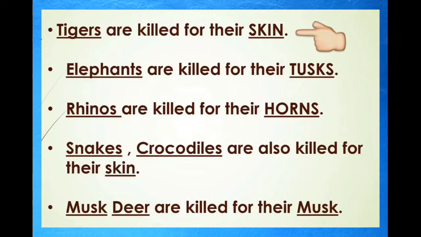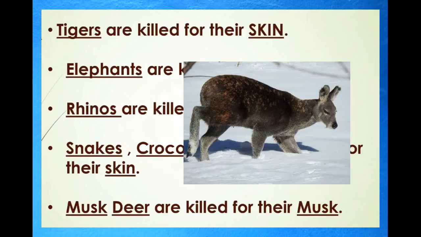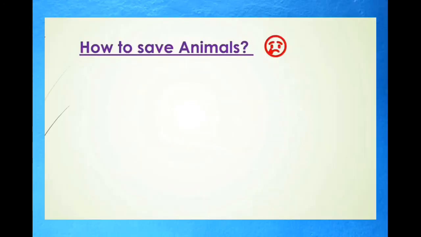Tigers are killed for their skin. Elephants are killed for their tusks. Rhinos are killed for their horns. Snakes and crocodiles are also killed for their skin, and musk deer are also killed for their musk. So now the question is how to save animals? Who will save them? Children, our government will save them.